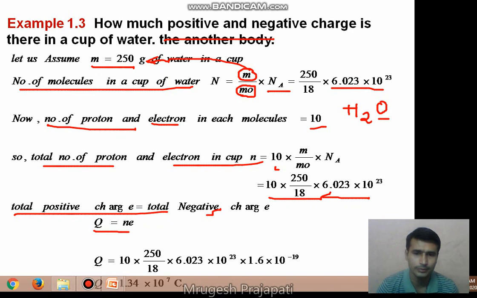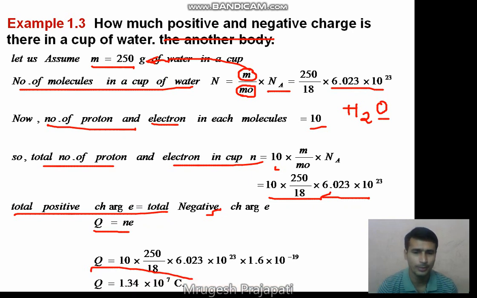Then we place the number of protons in this: 10 into 250 divided by 18, multiplied by 6.023 into 10 raised to 23, multiplied by the charge of an electron, 1.6 into 10 raised to minus 19. So if we calculate this, we get our answer, that is 1.34 into 10 raised to 7 coulomb.